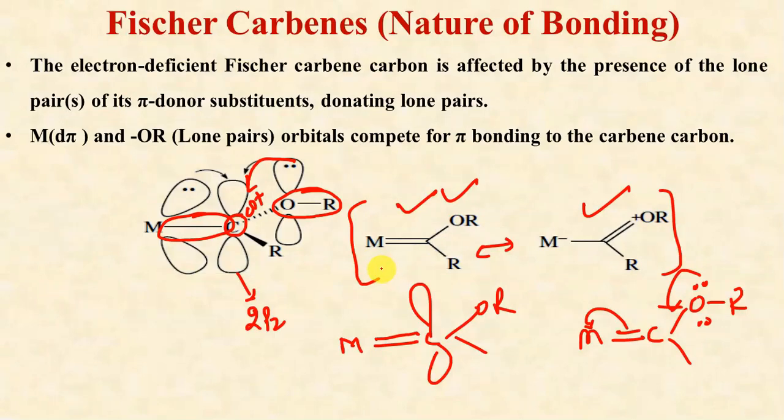So the bond order will be between 1 and 2, due to this resonance. This competition for the pi electron density by the carbon 2pz orbitals, from the d pi orbitals of the metal as well as the lone pair of electrons present on the substituent, will cause weakening of this metal carbon double bond. But due to resonance, this whole part is stabilized.